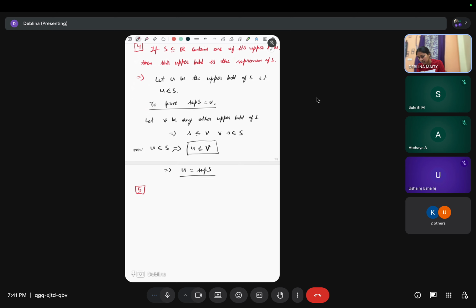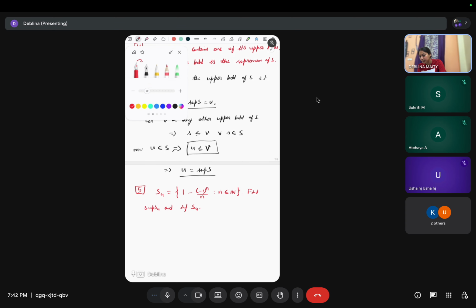So I think it is question 4. So S4 is this set and we need to find supremum and infimum of this set, right?